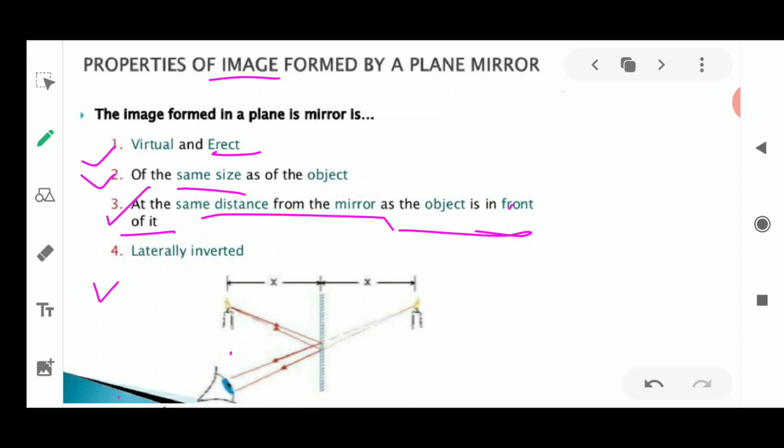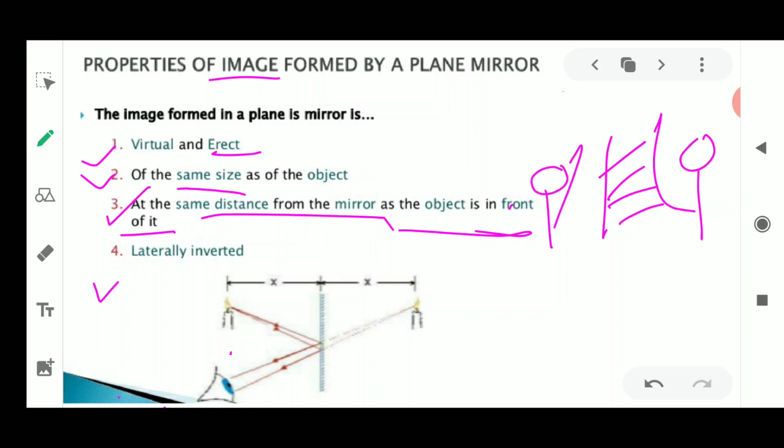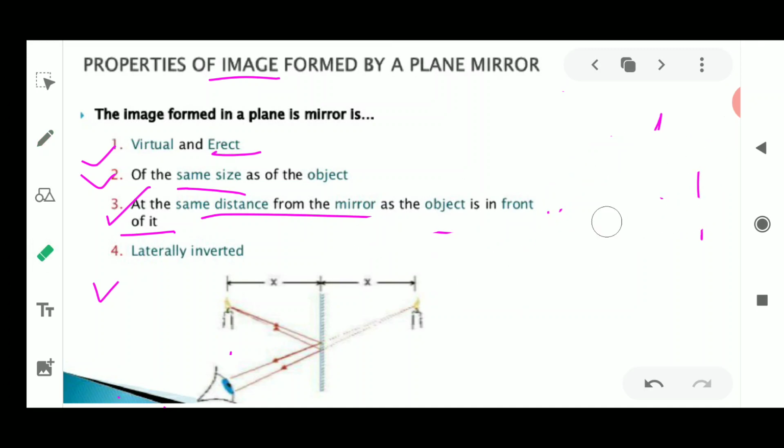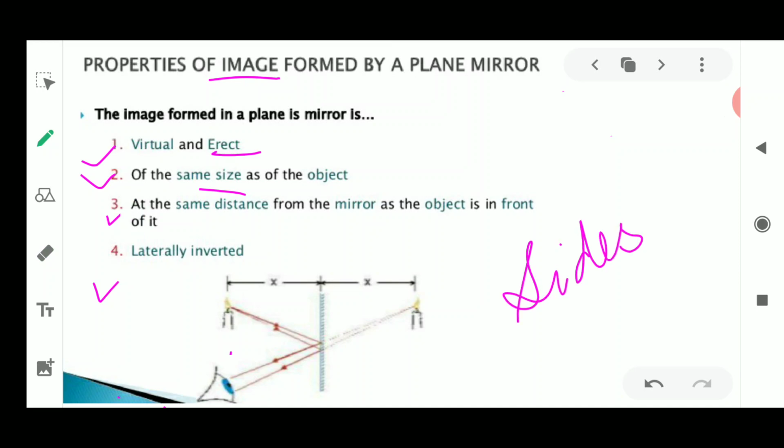Now what is this lateral inversion? Lateral inversion is a process by which the sides of an object appear changed. Suppose you are standing in front of a mirror and you raise your right hand; you will see that your image is raising its left hand. This happens because of the phenomenon of lateral inversion. The word lateral means sides, so this is the sideways reversal of an object in its image. This is known as lateral inversion.